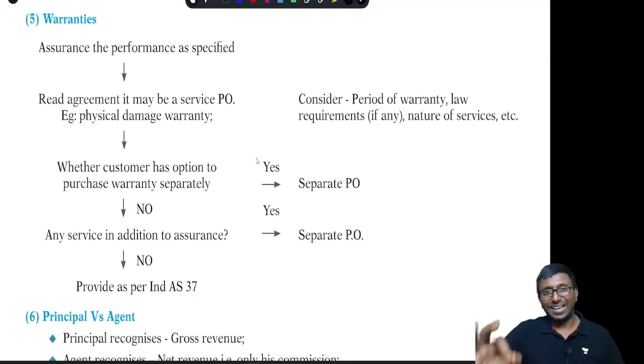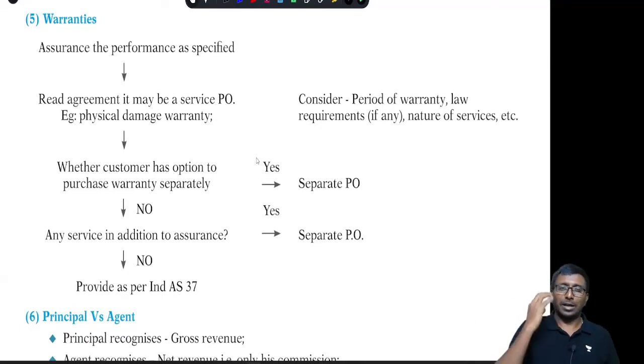Yeah, and next point, warranty. Generally if you see warranty, our mind will go to Ind AS 37, provision for warranty, correct? But the point here is, can the customer purchase the warranty? Nowadays, if you purchase a mobile, generally there is a manufacturer warranty of 1 year. If you want more warranty, they will give you 2 years warranty, 3 years warranty, for which you are supposed to pay extra money. Under that circumstance, there are two performance obligations. One is sale of the mobile plus sale of what? Sale of warranty. Sale of warranty will be treated as a separate performance obligation.